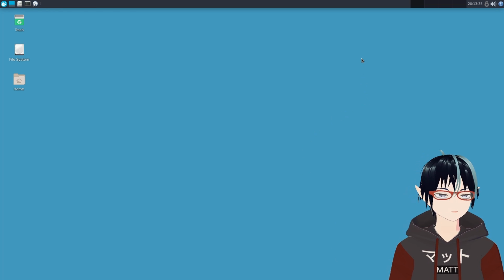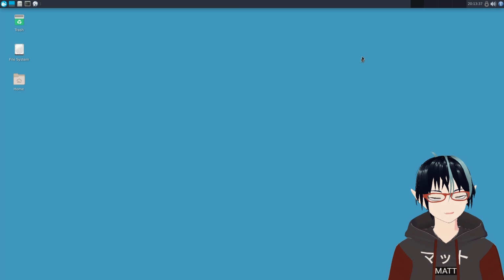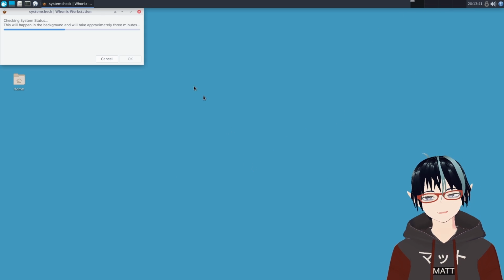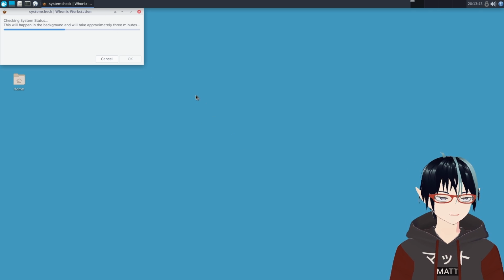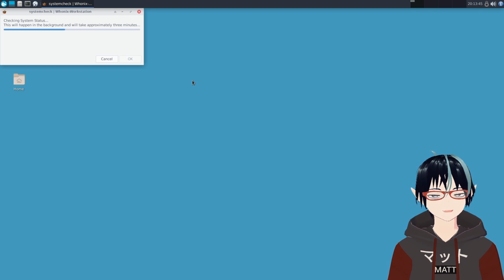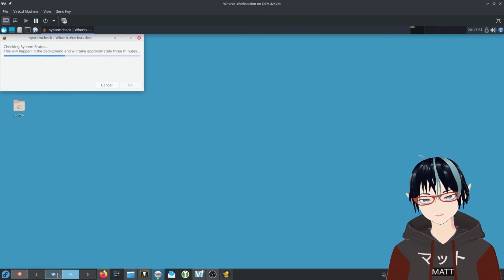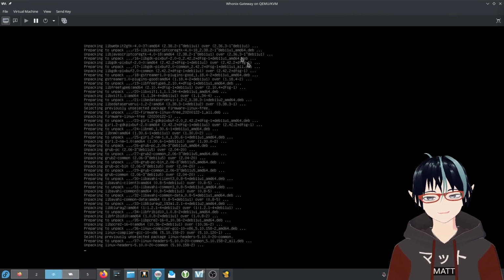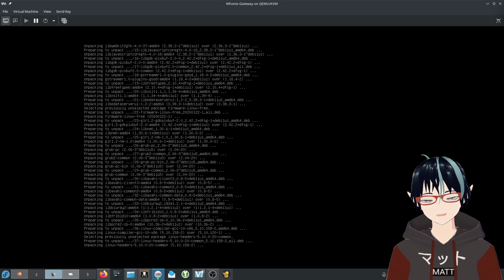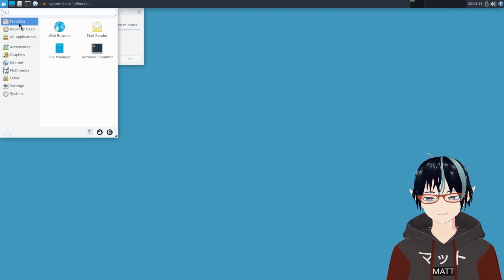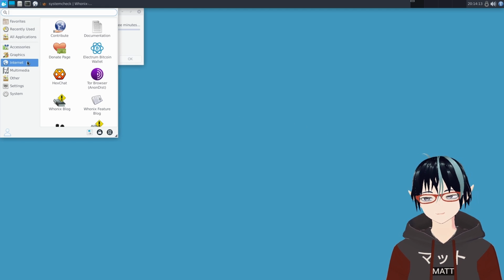And then this will run the second part of the setup wizard, and that's actually this little padlock here. What this is going to do is run a background system check. It'll connect this workstation virtual machine to my gateway virtual machine, which is now being updated. And while this is running, I'll try to show some of the applications here that we have.